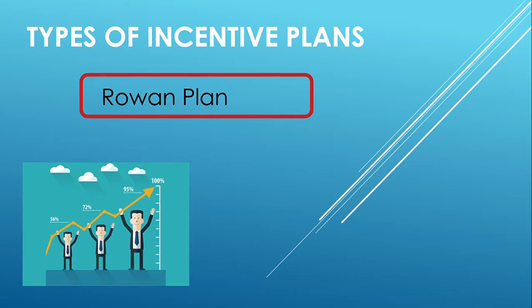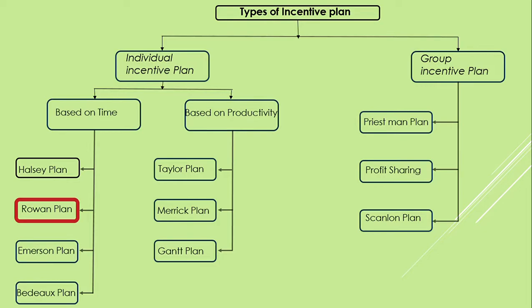Hello friends, we are going to study about the incentive plans that companies adopt for calculating incentives for the employees so that they can reward the employees in monetary terms. There are basically two types of incentive plans. First is individual and second is group. In individual incentive plans, it is either based on time or based on productivity.